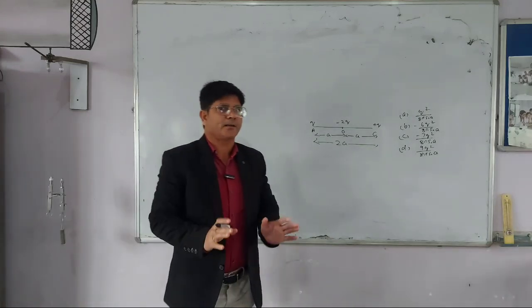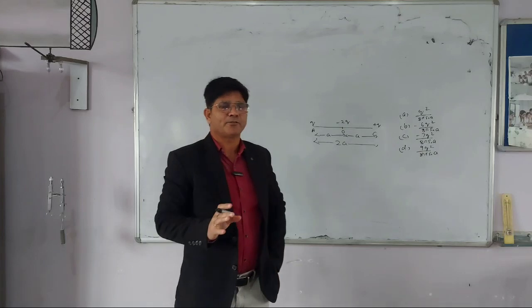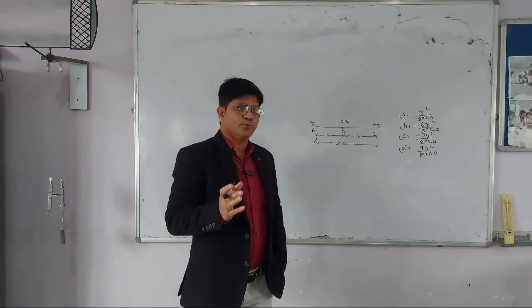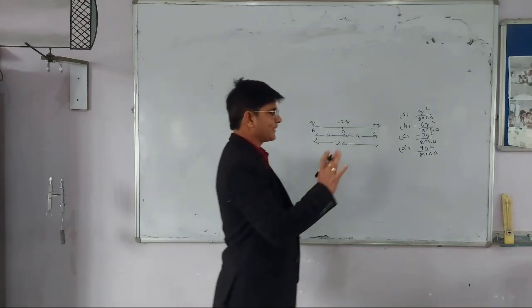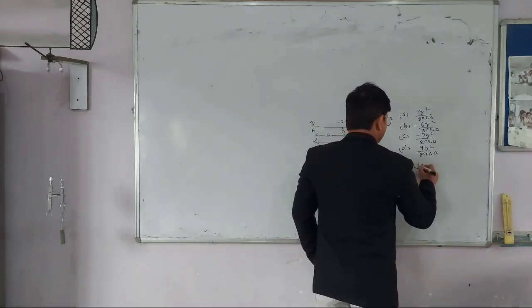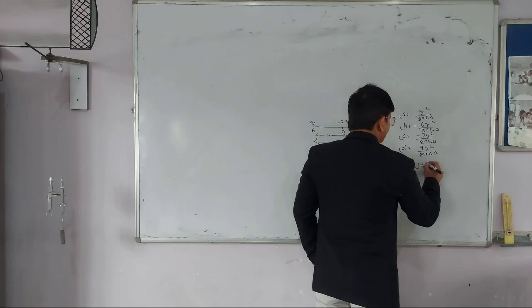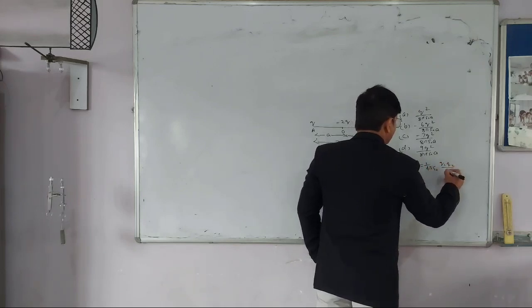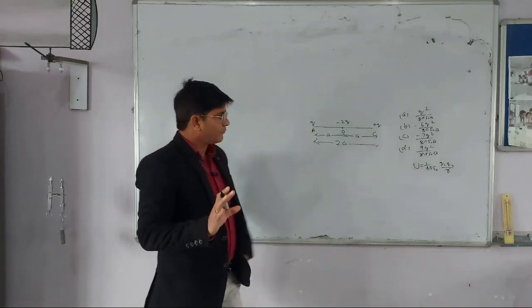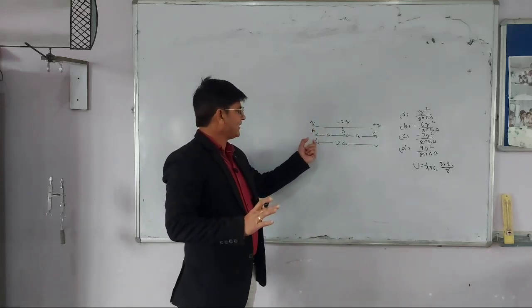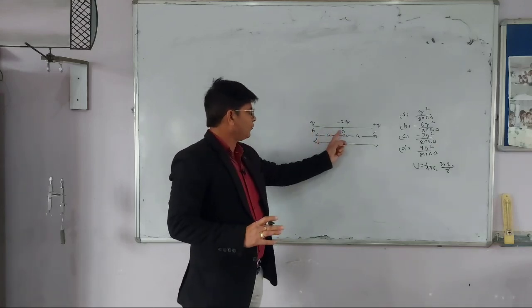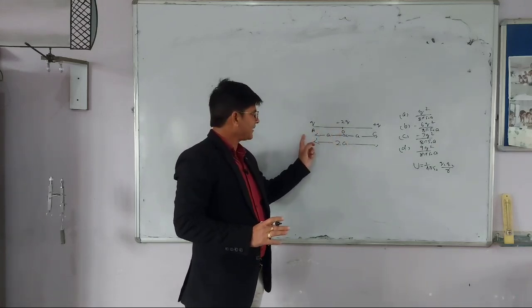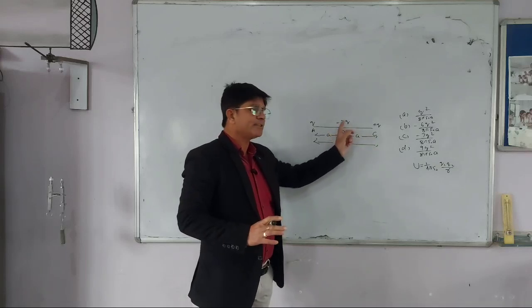We know that in our syllabus there is a formula of potential energy of system of two charges q1 q2, which is 1 upon 4 pi epsilon naught q1 q2 upon r. Let me write the formula. Formula of potential energy of system of two charges is 1 upon 4 pi epsilon naught q1 q2 upon r. According to this formula we can see in this diagram there are three systems of two charges. One of them is AO, another one is AC, and the third one is OC.